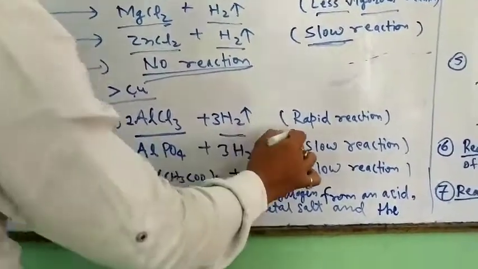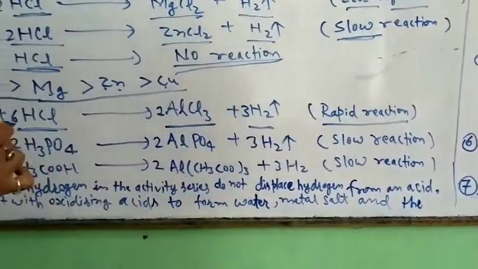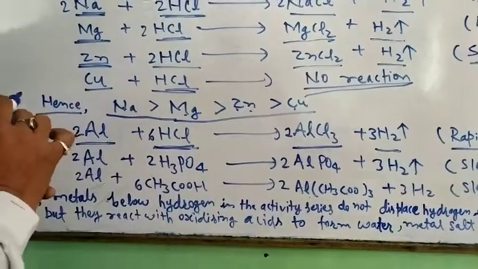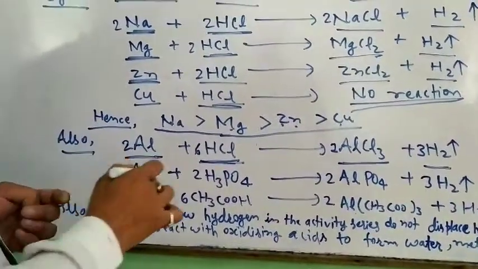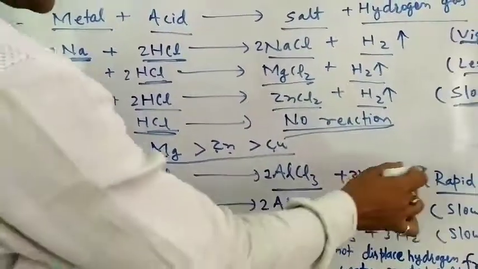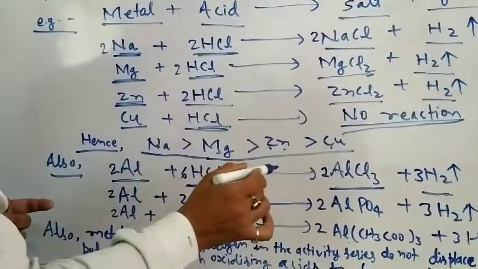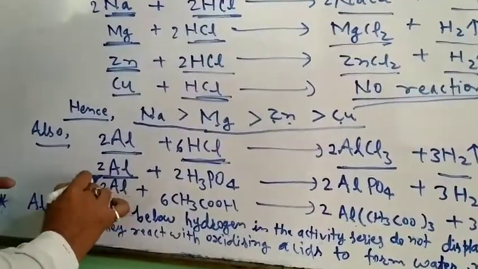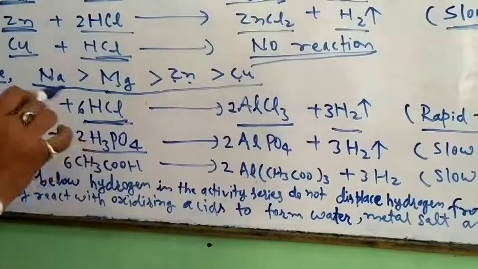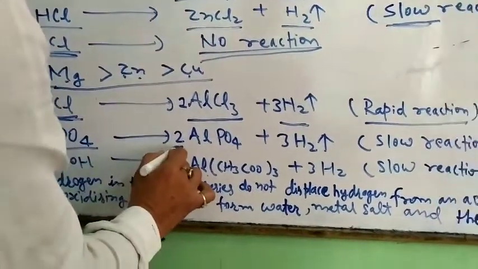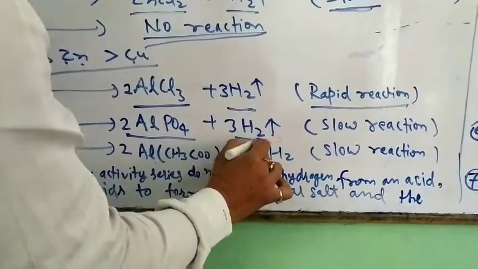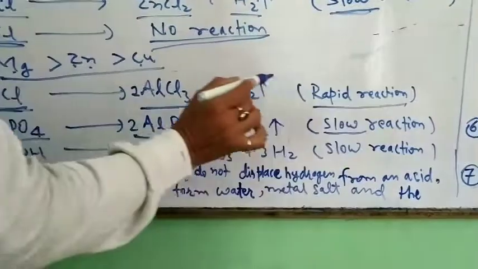This is a rapid reaction. Why? Because dilute hydrochloric acid or sulfuric acid is a very strong acid, so it reacts with aluminium with a rapid reaction or higher rate of reaction. On the other hand, aluminium reacts with phosphoric acid. Phosphoric acid is a weak acid, so it reacts and gives aluminium phosphate and hydrogen gas. This is a slow reaction.